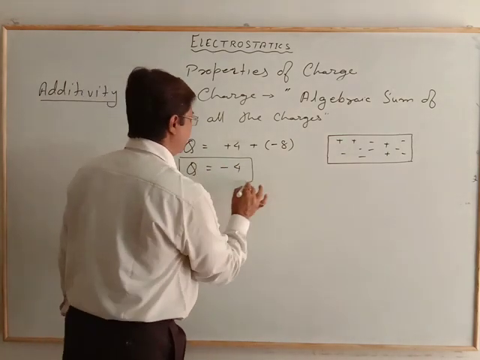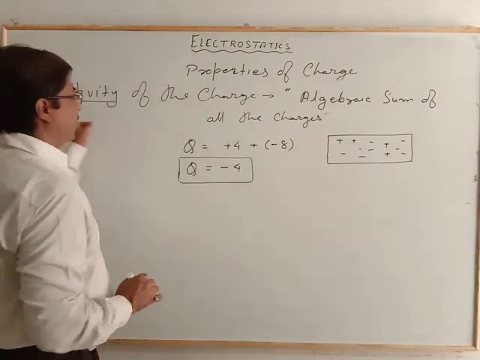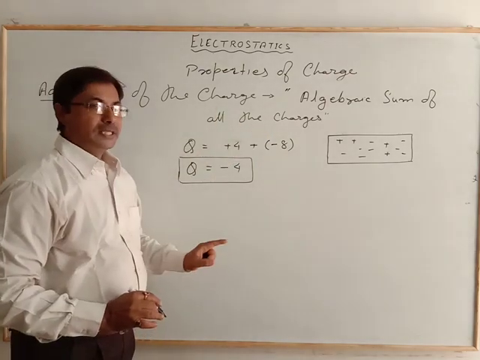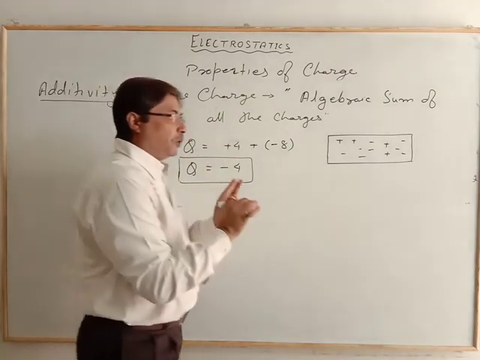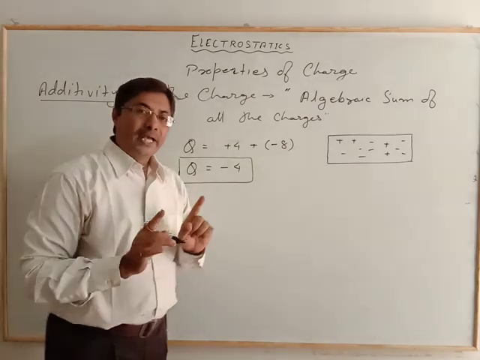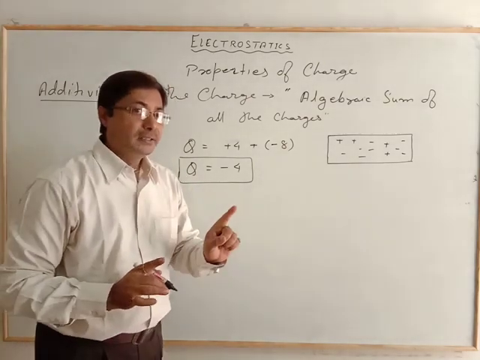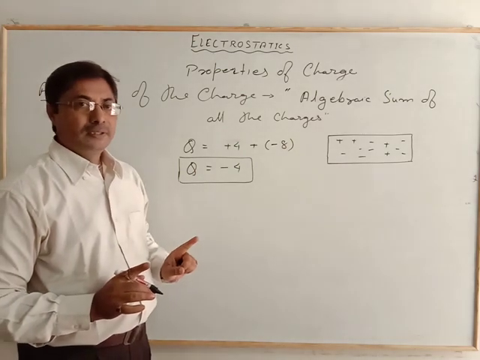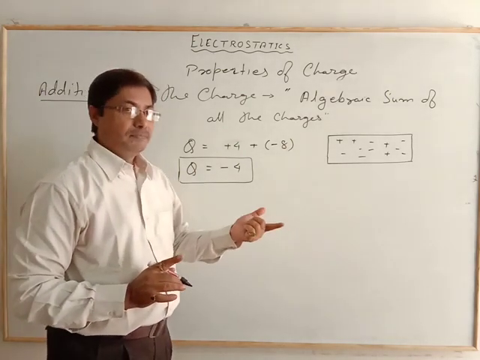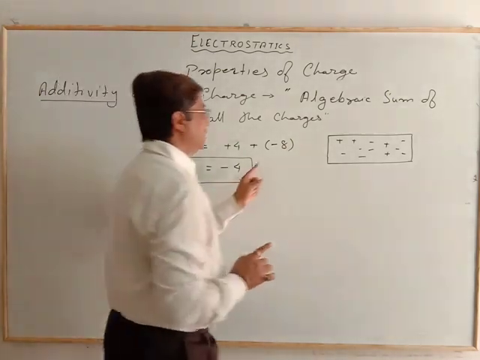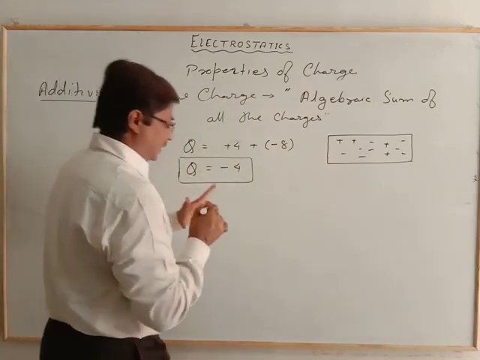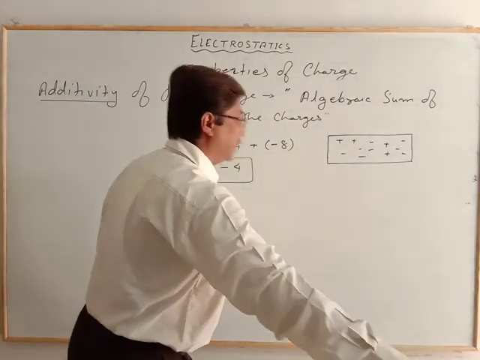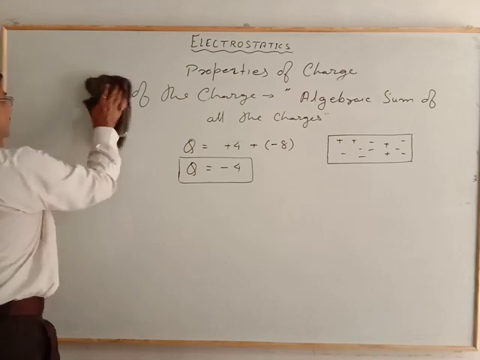That is the additivity of the charges. Both positive and negative charges get added with their sign, and that is called the algebraic sum of all the charges, not other ways. So that is the additivity of the charge. Now the next property is the invariance of the charges.